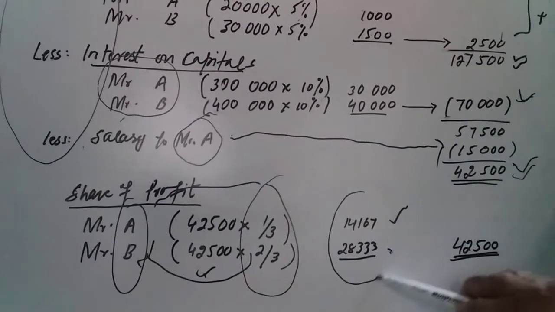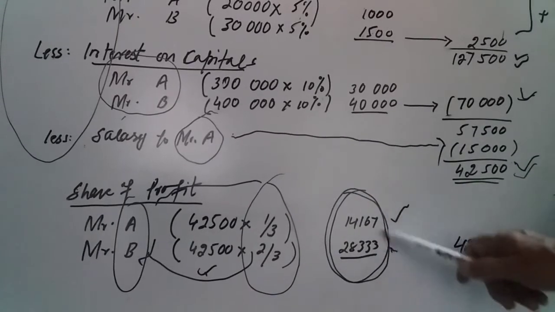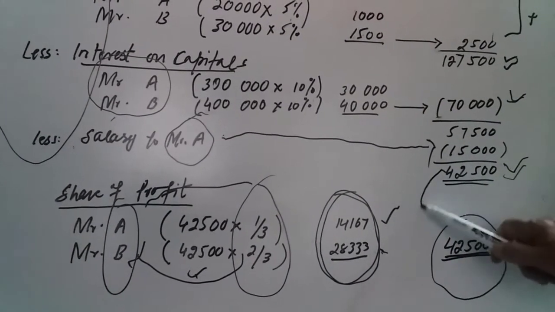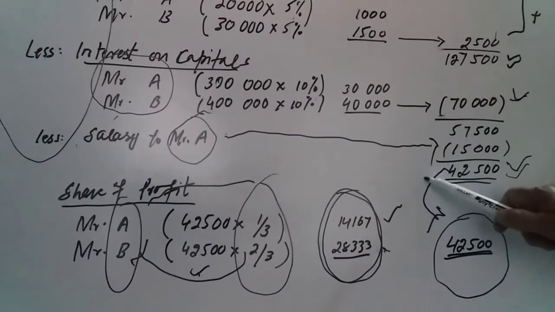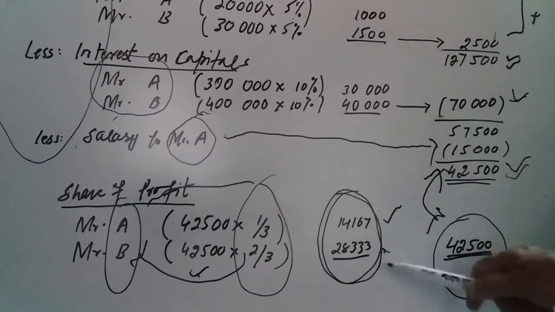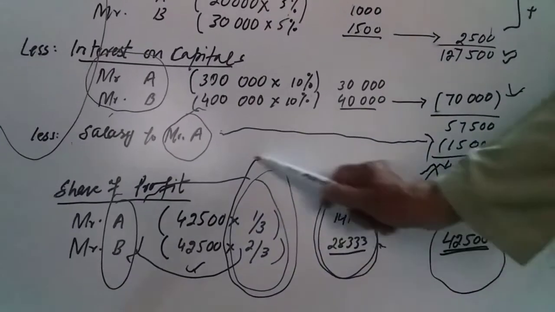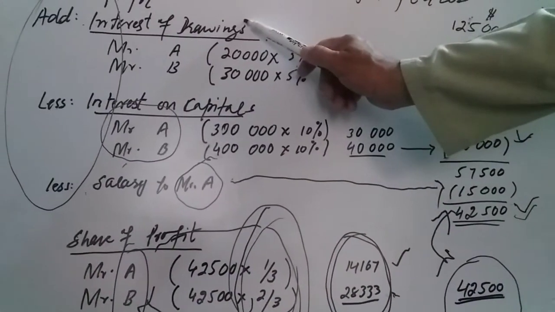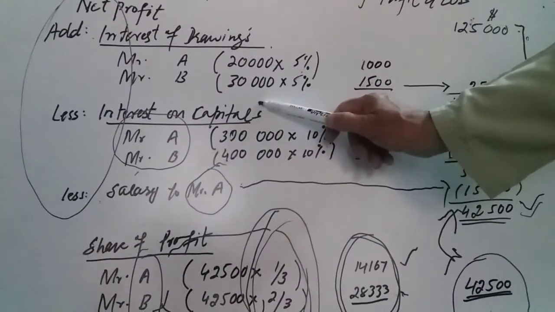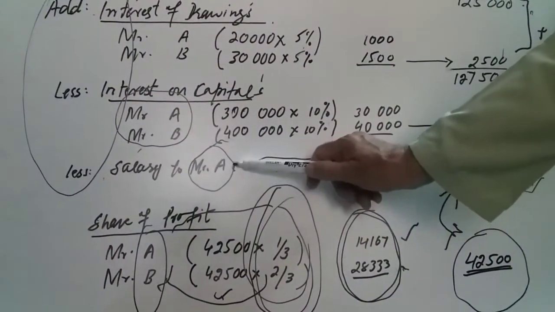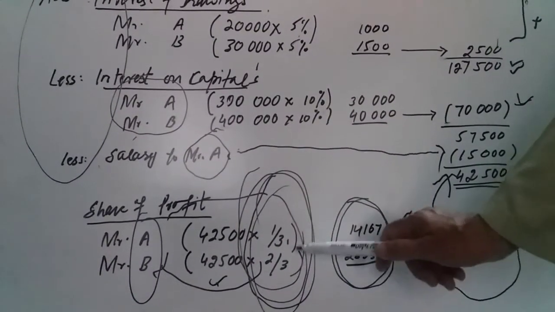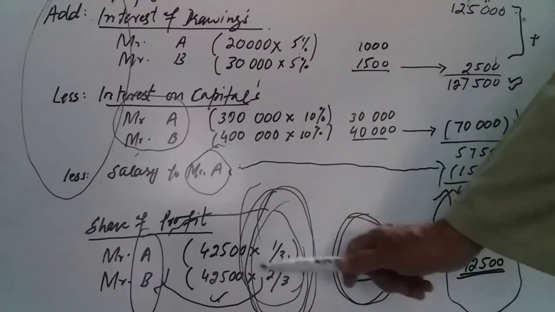If you add these two amounts, it is equivalent to 42,500. 42,500 was your remaining profit, which is now divided according to point number 4. Interest on drawings is point number 1 of the agreement, point number 2 is interest on capital, point number 3 is your salary, and the remaining profit will be distributed according to the agreement.